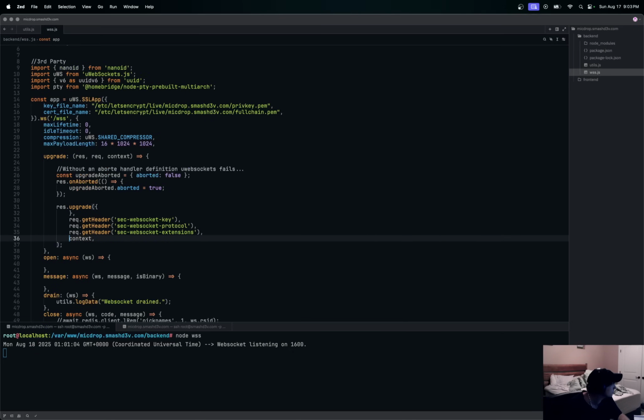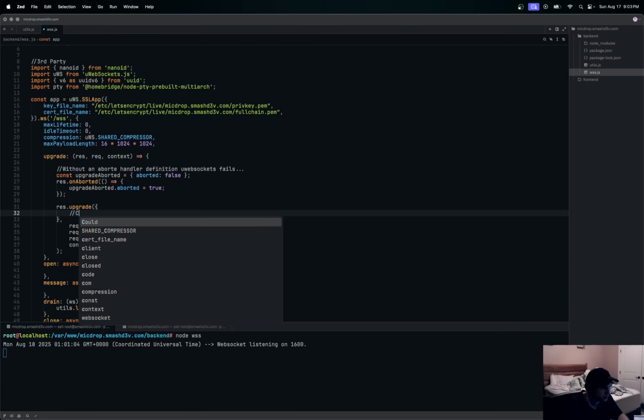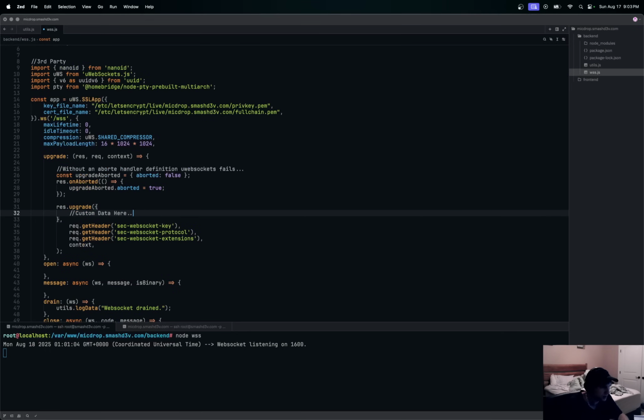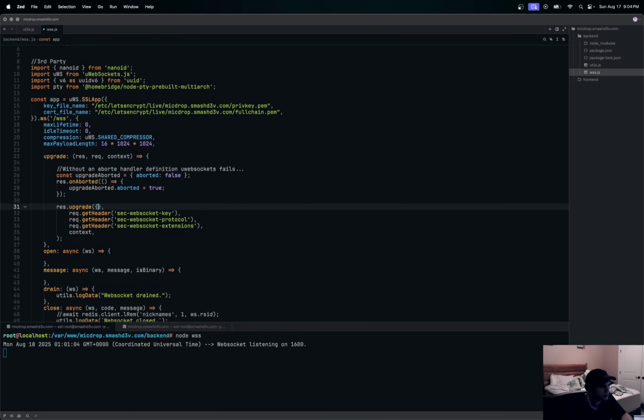Why did it look so funny to me as far as the upgrade goes here? Oh yeah, you can have custom elements in here. So let me actually do that. Custom data here that you want for the upgrade. I forgot about that. Usually I do have custom data in there, but I think I deleted it for this project just to clean things out a little bit. So you can have an object here as custom data, but with the upgrade, you have to pass the key, the protocol, and the WebSocket extension.